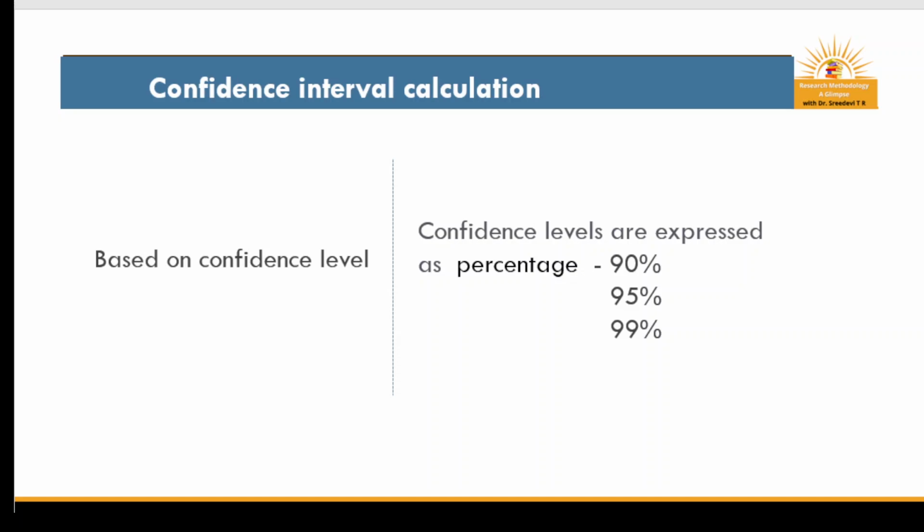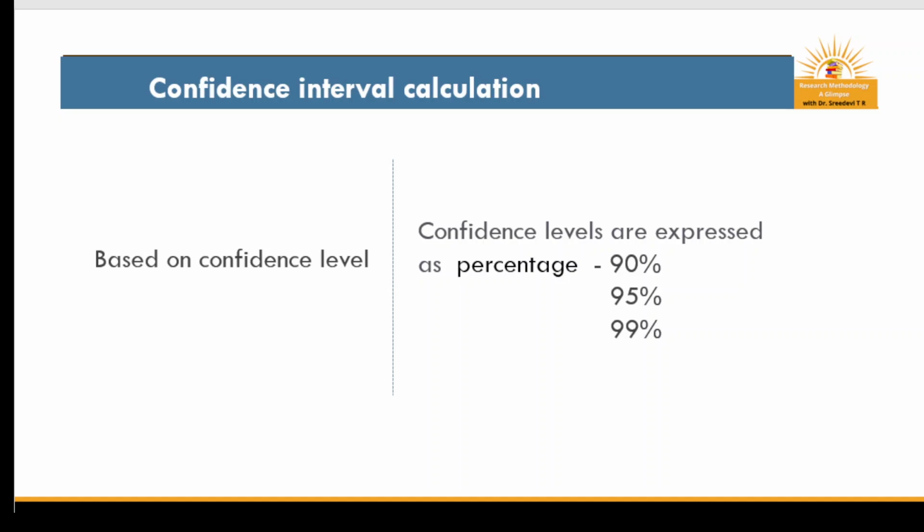The confidence levels are expressed as percentages: 90%, 95%, and 99%. These are the confidence levels set to calculate confidence interval. The 95% confidence level is mostly used.